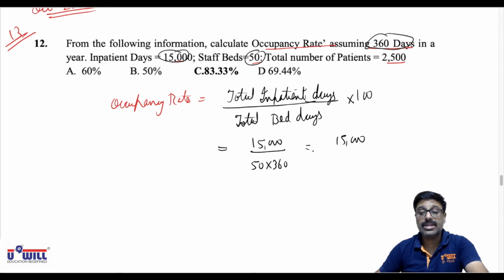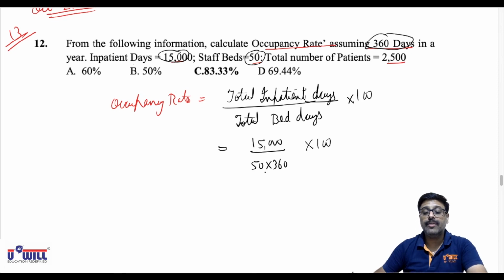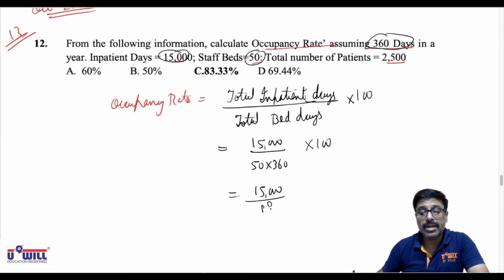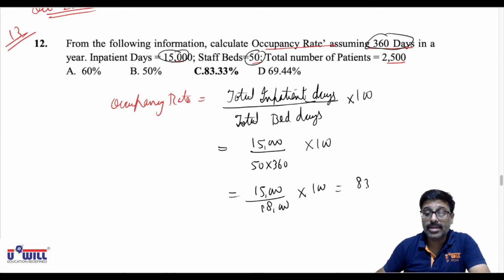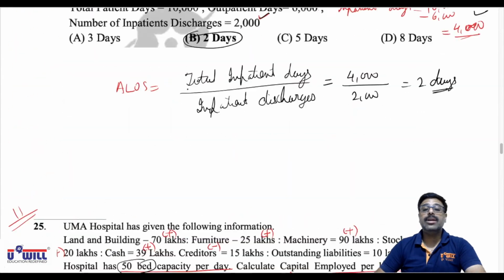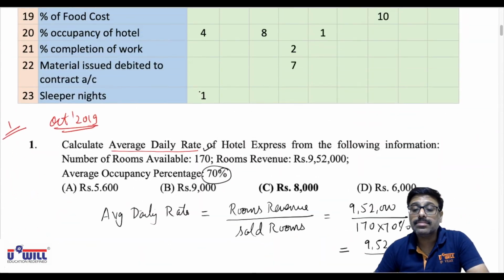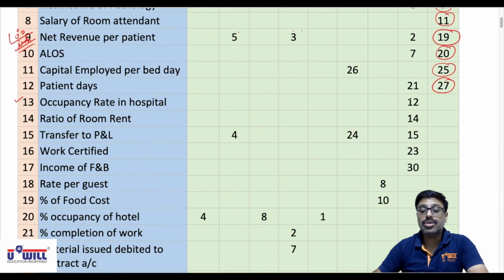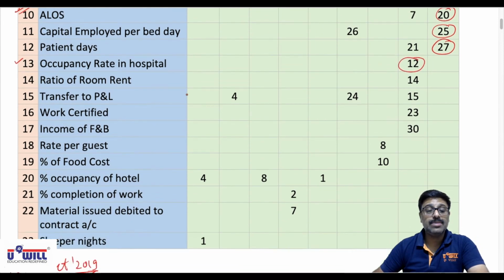So 15,000 divided by 18,000 into 100. All of you do it. 15,000 divided by 18,000 into 100. So that comes to 83.33%. Okay, option C. Now similar to this, question 12, what we did right now, occupancy rate in hospital. No other question has been asked.